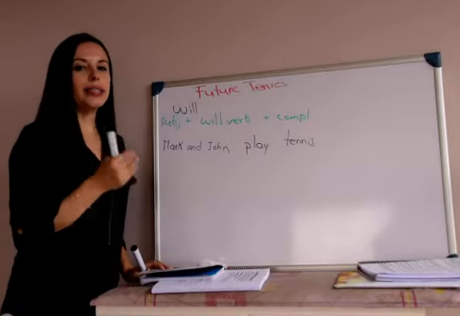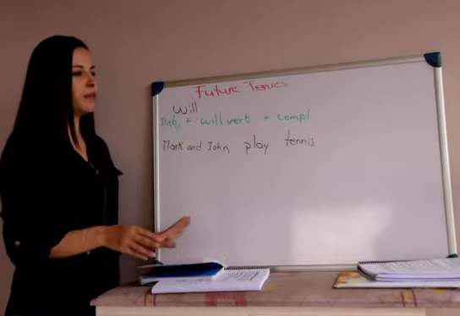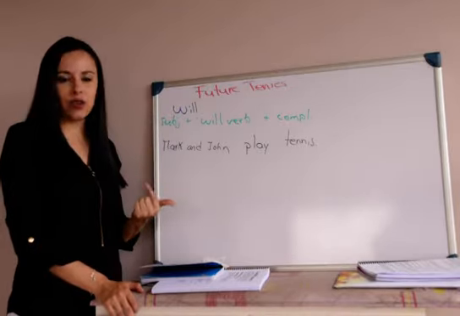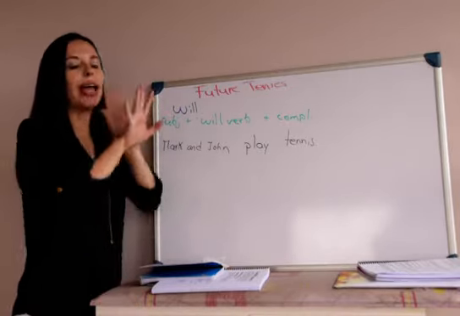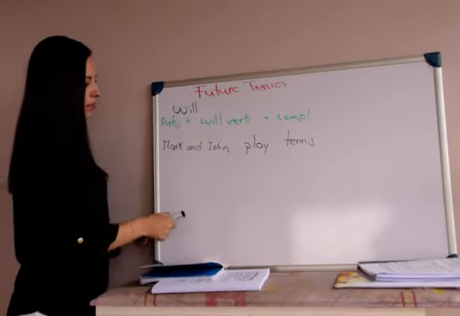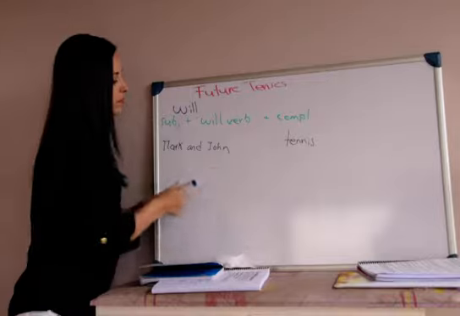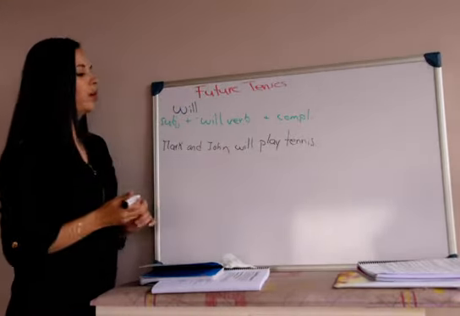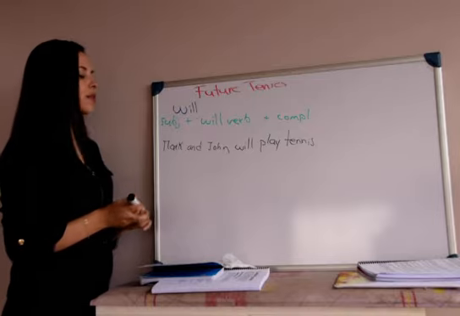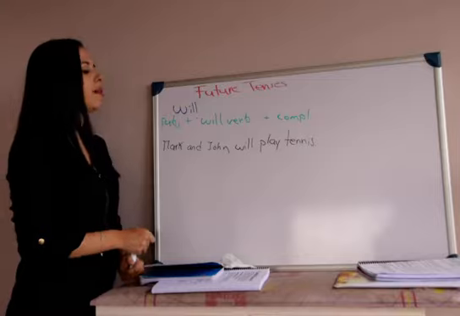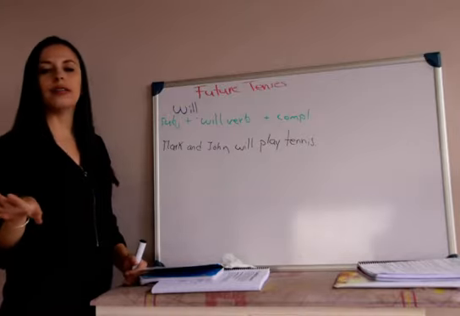Remember that when I say simple verb, it means that the verb is simple. You don't have to write a to, you don't have to write an s, you don't have to write ing, you don't have to write anything. It's simple verb. So in this case, if I say, we'll play tennis, that sentence is already in future. Mark and John jugarán tenis. That's future. And it's very simple, right?